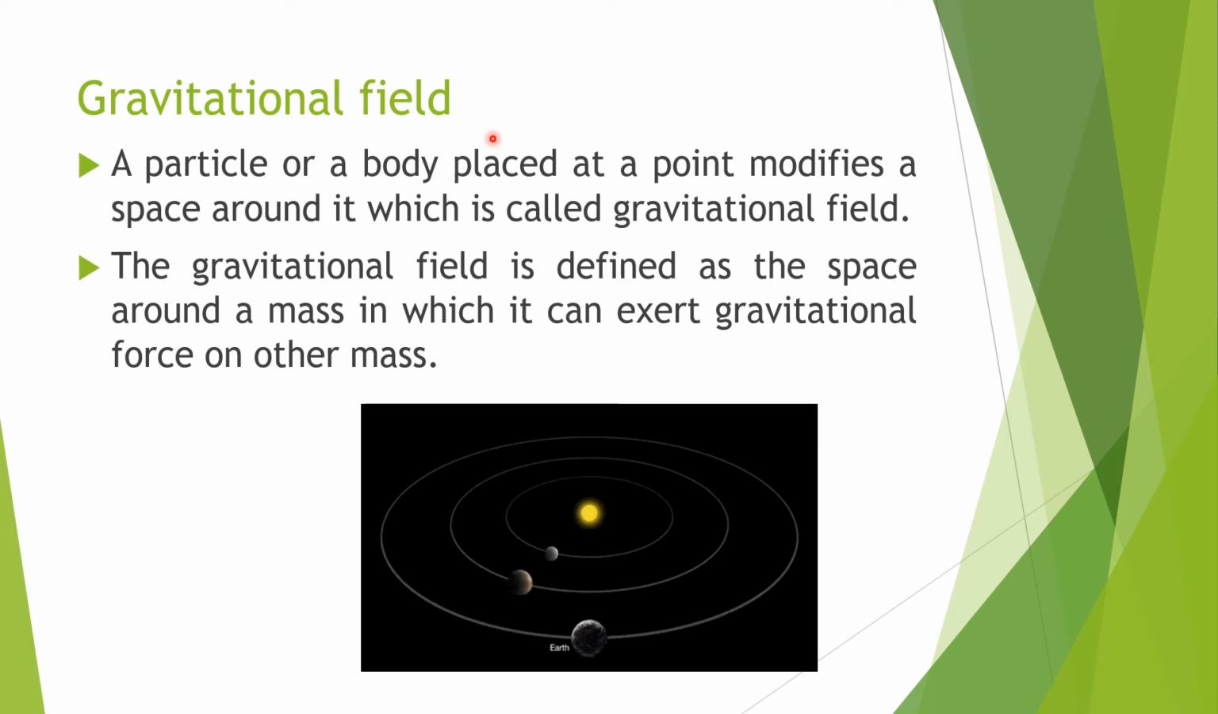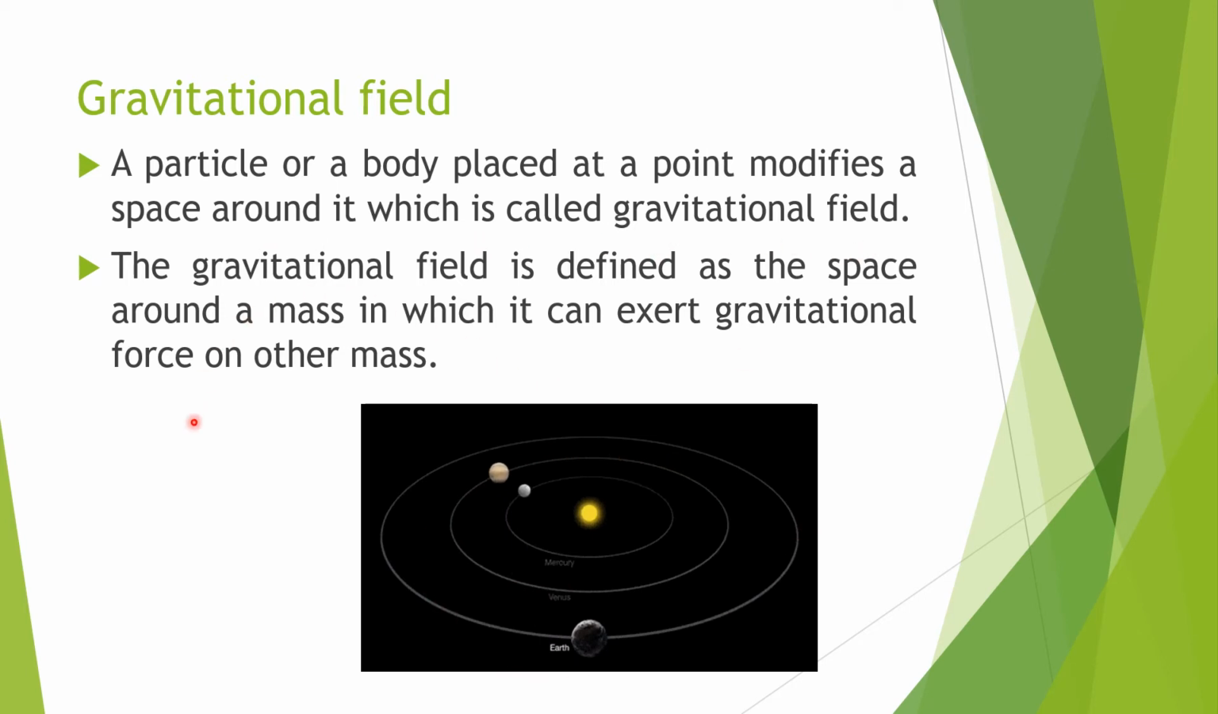Let us consider two masses separated by a distance exert gravitational forces on one another. So this is called action at a distance. They interact even though they are not in physical contact. So this interaction can also be explained by the field concept. So a particle or a body placed at a point modifies the space around it, which is called gravitational field, and here it is shown.